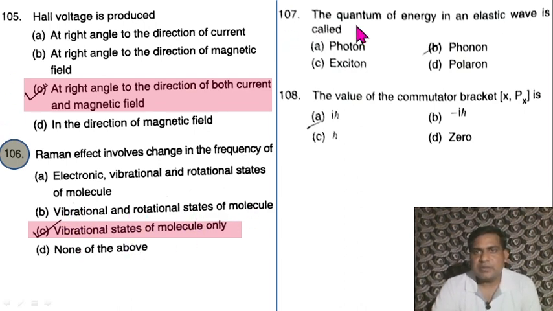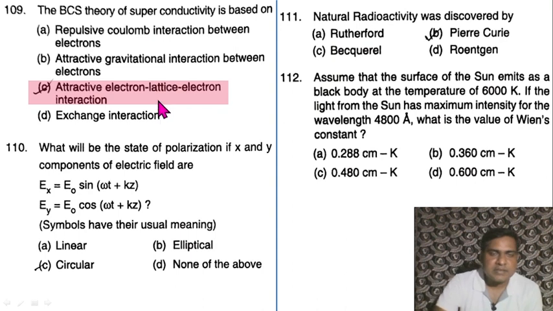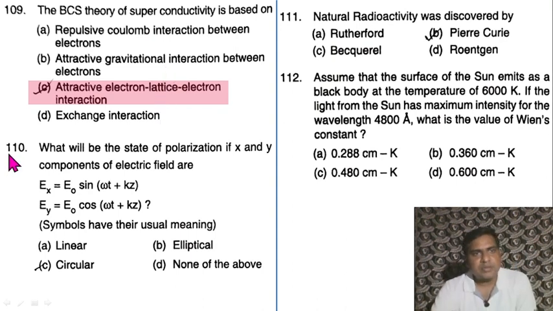Question 107. The quantum of energy in an elastic wave is called phonon. Question 108. The value of the commutator bracket [x, px] is iħ. Question 109. The BCS theory of superconductivity is based on attractive electron-lattice-electron interactions. Okay, it needs some attractive forces. Question 110. What will be the state of polarization if x and y components of electric field are given here?